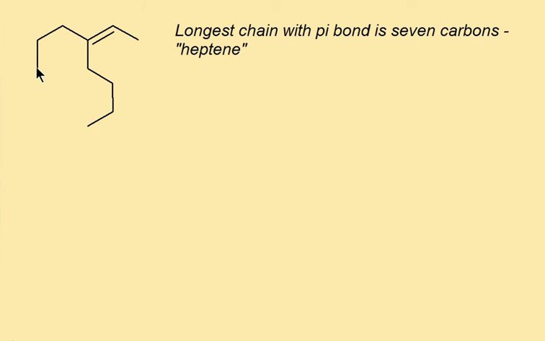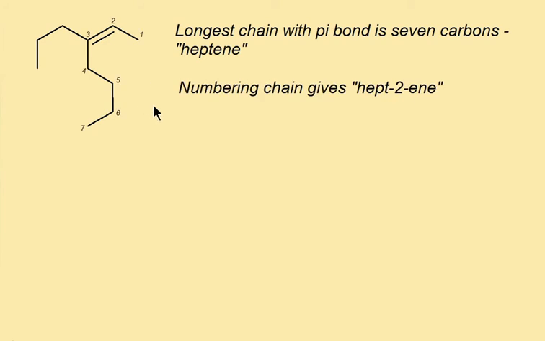We could have had 1, 2, 3, 4, 5, 6, 7, 8 carbons if we didn't care about that pi bond, which defines the chemistry of the molecule. So locking in the chain numbers to give that pi bond the lowest possible numbering, it puts the pi bond on carbons 2 and 3, so we name it as hept-2-ene.